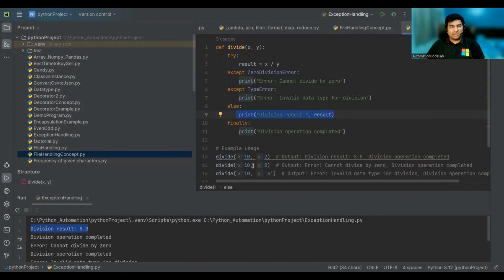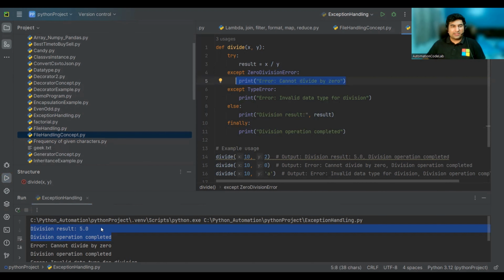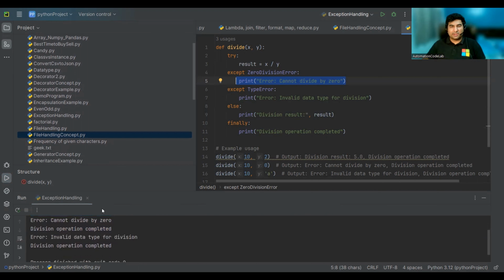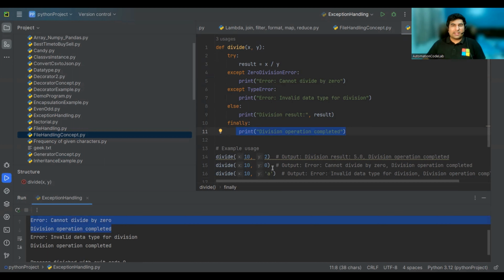Now this is the next value that I've given. As I told you, it will execute the finally block irrespective of whether the exception comes or not. So these two lines are from the first call. The second one you see is 10 by 0. In that case, you will get an exception, a zero division error. You can see the exception is caught over here, and that is the reason you see the result: cannot divide by 0. And still you get the finally block, because irrespective of whether you get an exception or not, finally is always executed. These two lines are from the second 10 by 0 call. Now 10 and A is called, so it will again give you an invalid or type error, along with the finally block.